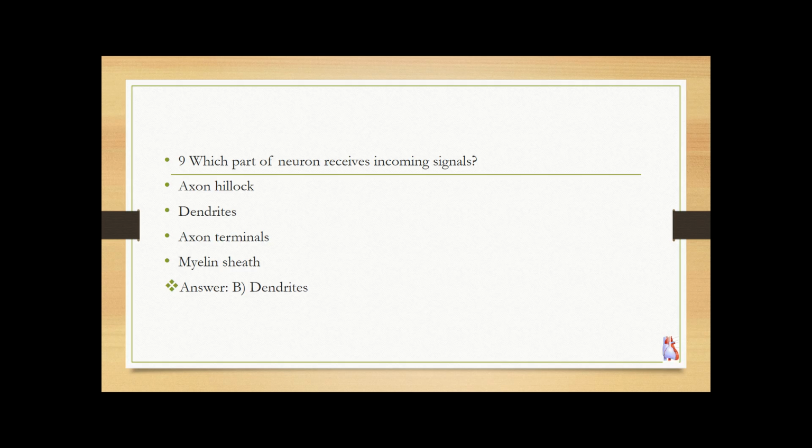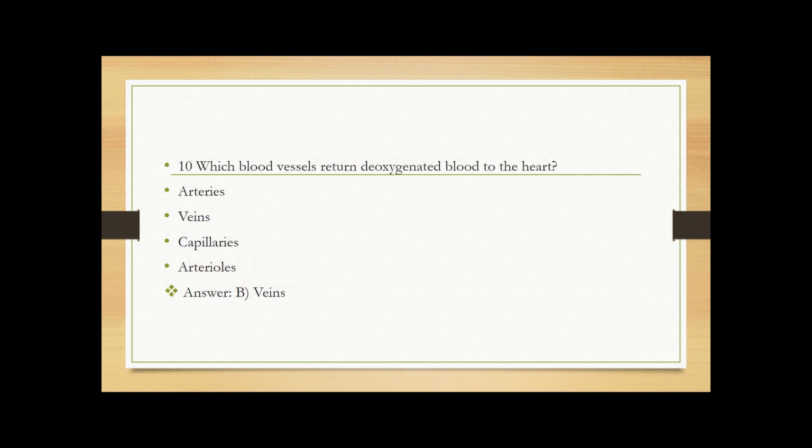Which part of the neuron receives incoming signals? Axon hillock, dendrites, axon terminals, myelin sheath. Answer is dendrites. Dendrites receive impulses and bring them toward the neuron cell body. Which blood vessel returns deoxygenated blood to the heart? Arteries, veins, capillaries, arterioles. Answer is veins. Veins return blood to the heart, arteries carry it away.